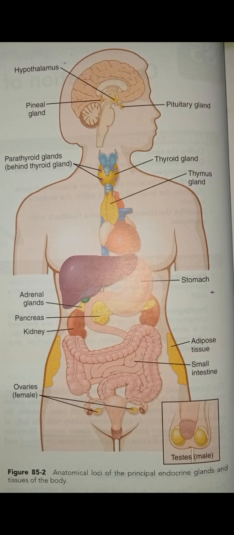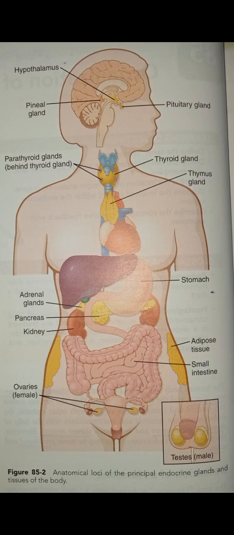Then kidney secretes renin, which catalyzes conversion of angiotensinogen to angiotensin 1, which acts as an enzyme, and that one is a peptide. Then 1,25-dihydroxycholecalciferol, that increases intestinal absorption of calcium and bone mineralization, and that one is also a steroid.